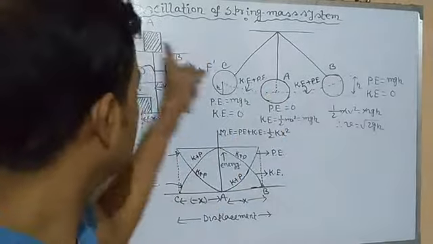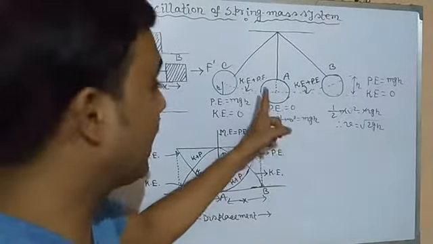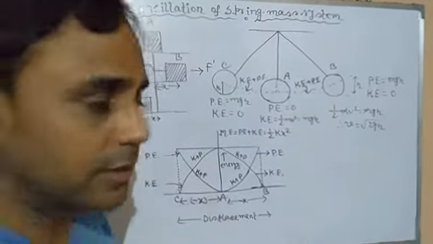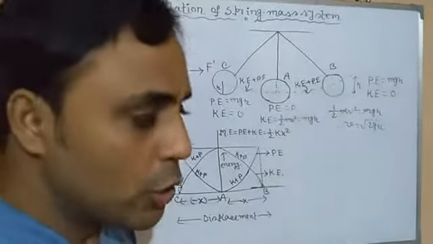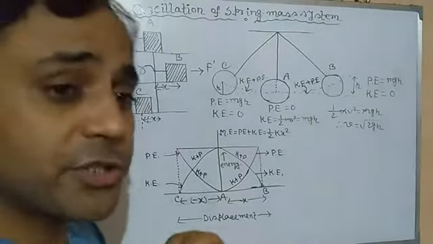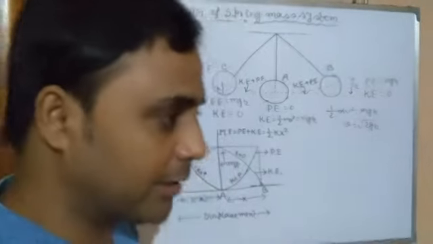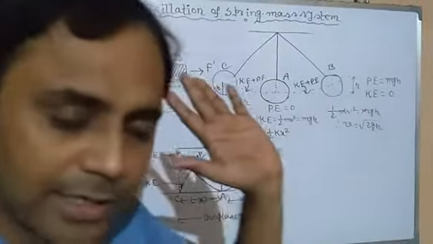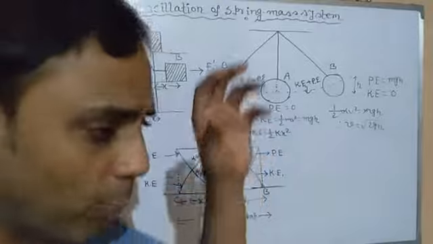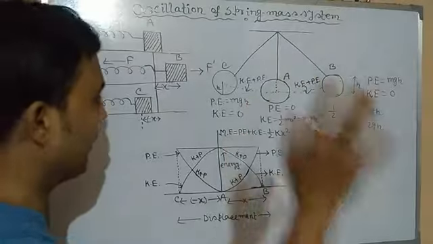Since the bob is at rest in this position, and there is no external force, it means the effective force is 0. If the effective force on the body is 0, then the plane in which the body sits is considered the reference plane. Is it clear? If the body is kept in any plane and the effective force is 0, that plane is taken as the plane of reference. So here, potential energy is 0, we may assume.